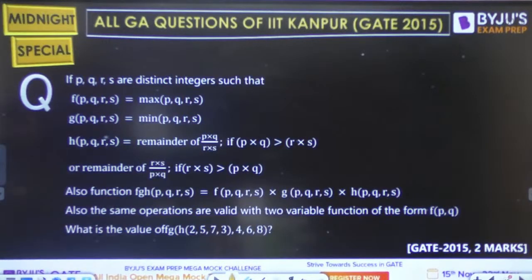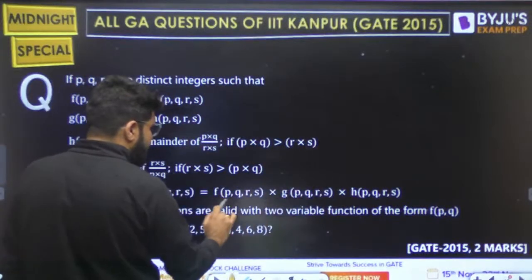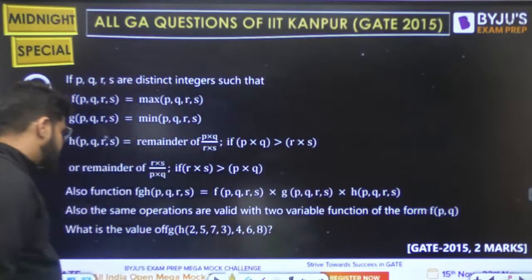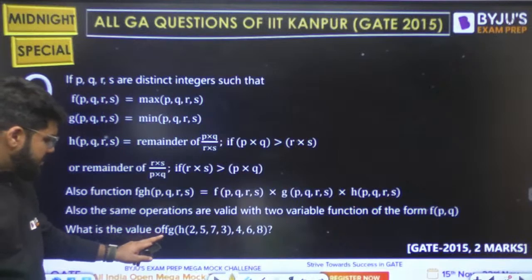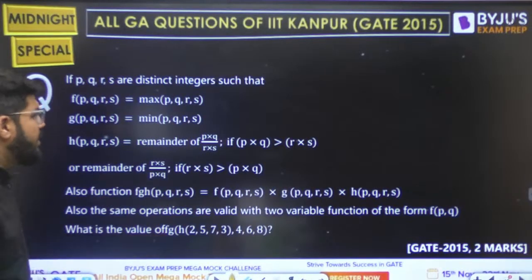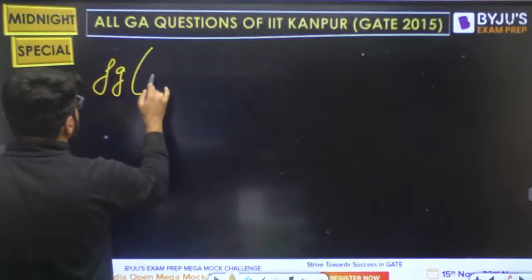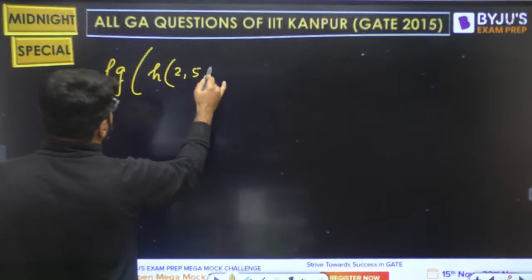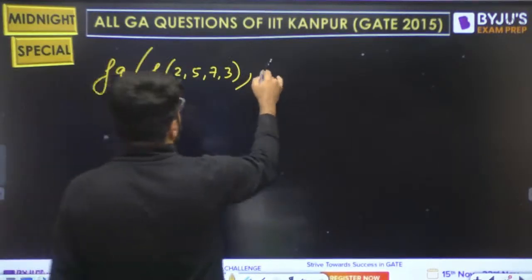Also the function fgh represents f into g into h: f of p, q, r, s, g of p, q, r, s, h of p, q, r, s. That is used to represent the multiplication. What is the value of fgh of 2573 comma 468?